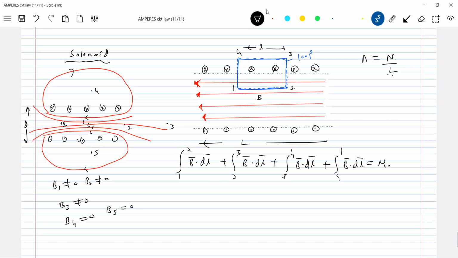In a length small l, how many turns are there? Shall we write small n only? The ratio must be constant, no? So n dash by L should be equal to n by l. So n dash equals n small l by capital L.